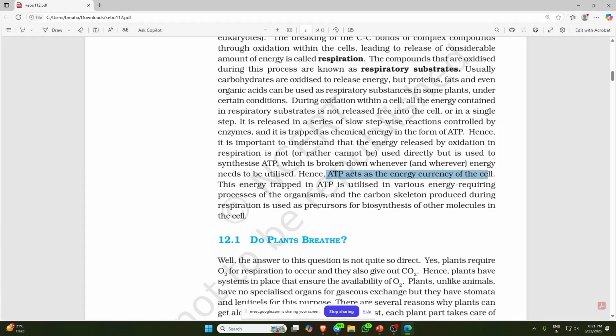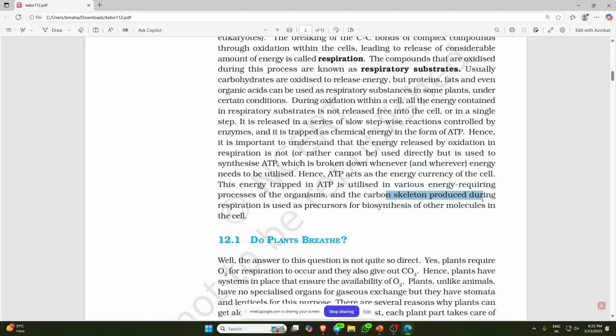This energy trapped in the ATP is utilized in various energy-requiring processes, like the day-to-day processes, like what is required to do photosynthesis. Everywhere the energy is required to do the day-to-day activities, to do the physiology of the plant, in that, this ATP is used. Okay.